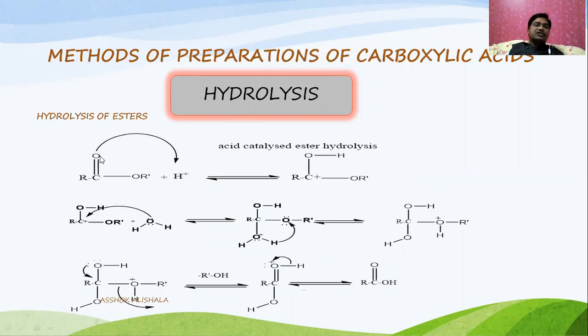At the same time, because oxygen is more electronegative, the pi bond is shifted to this oxygen, so that the carbon will have the positive charge. That's why we get a carbocation. This is hydrolysis of ester in acidic medium. The protonation takes place, and as I just told you, we get a carbocation, and H is added to the oxygen.